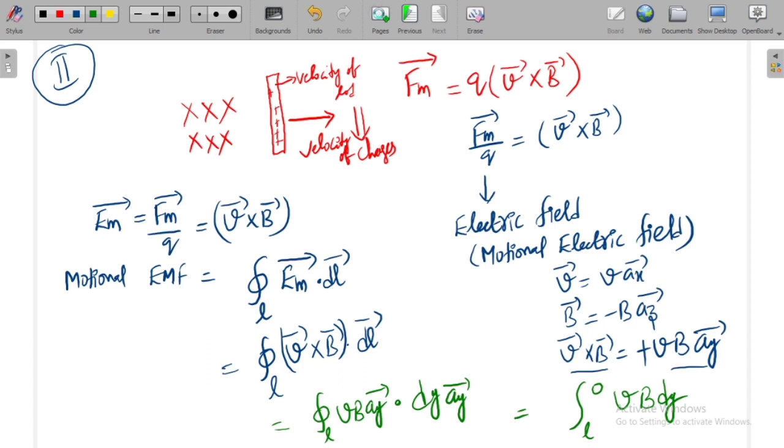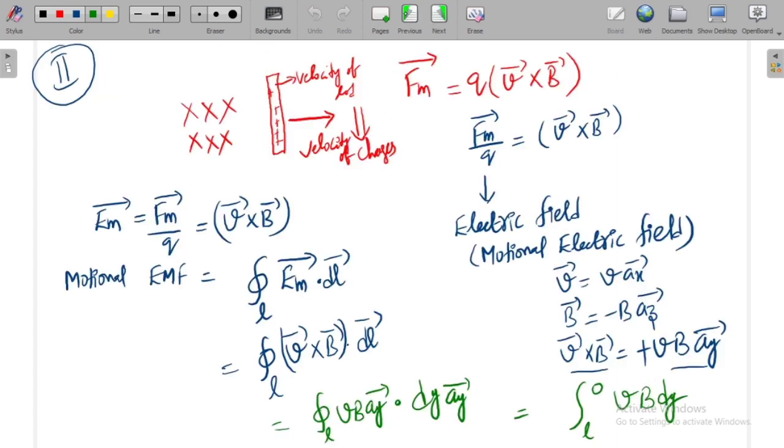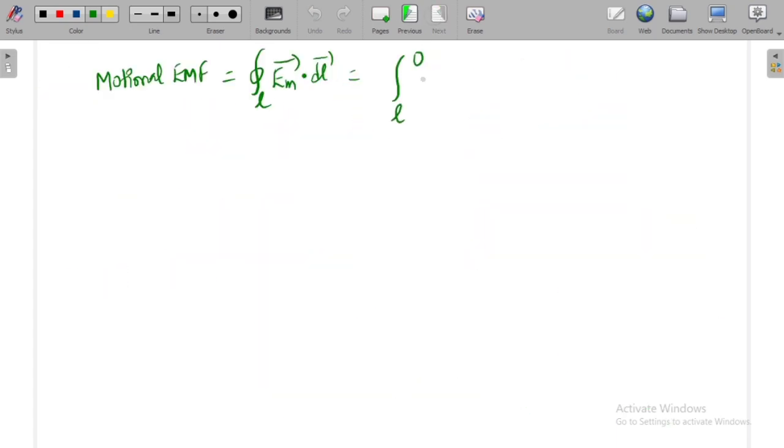Let me take the next page. So now motional EMF is equal to the closed line integral of E_m bar dot dl bar, which is equal to the line integral from L to 0 of VB dy, right?